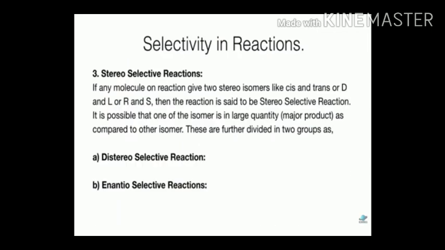The third type of selectivity is stereoselective reactions. If a reaction gives two stereoisomers like cis-trans, D-L, R-S, syn-anti, then this type of reaction is called a stereoselective reaction. It is possible that one of the isomers is formed in large quantity and is called the major product, compared to the other isomer. These are sometimes divided into two types: diastereoselective reactions and enantioselective reactions.